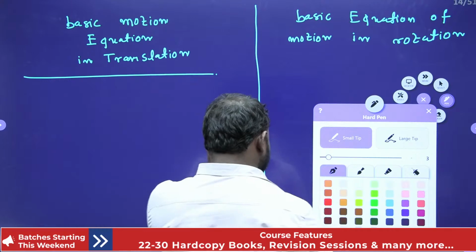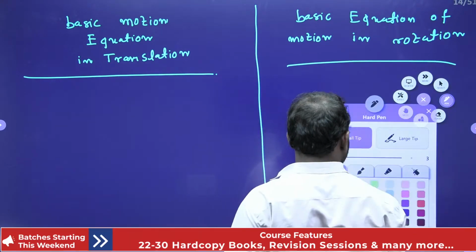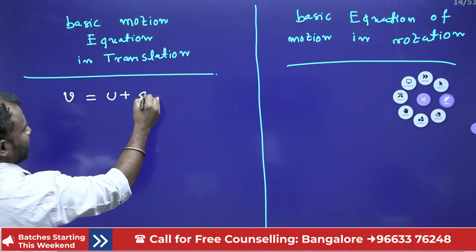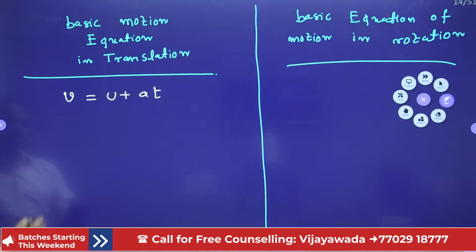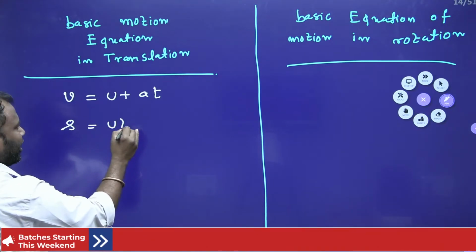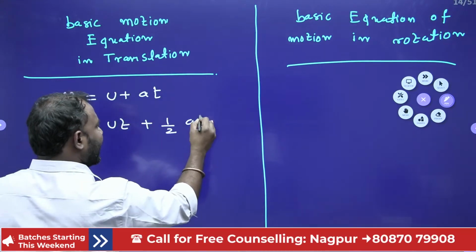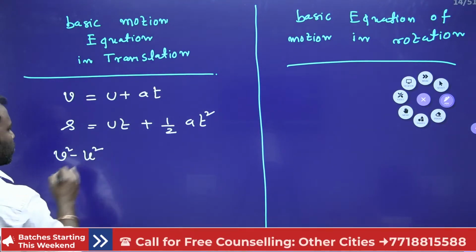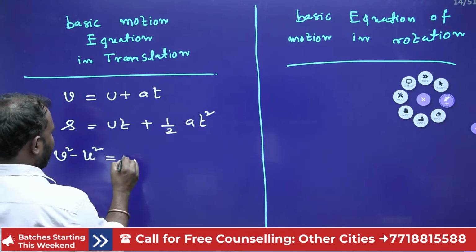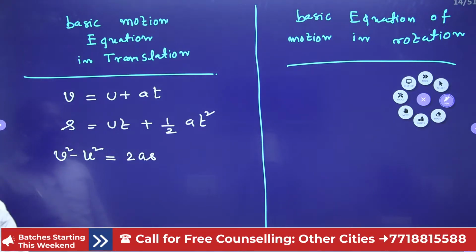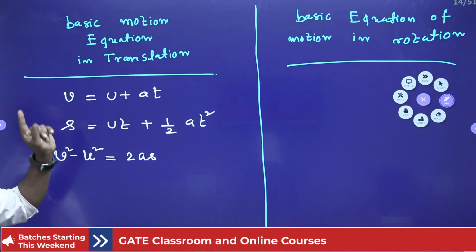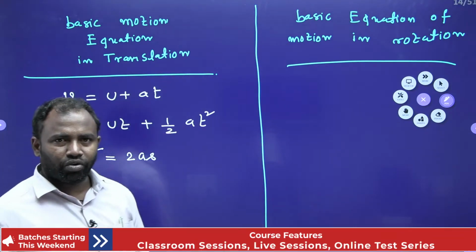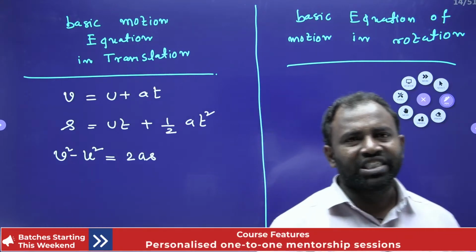Right guys, now what are the basic equations? First basic equation is v equals u plus at. Next is s equals ut plus half at squared. Now v squared minus u squared equals 2as. As we know, u is the initial velocity of the body, v is the final velocity of the body, s is the displacement, t is the time and a is the acceleration. So these are the three basic equations of motion in translation.